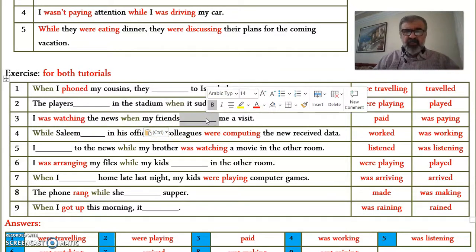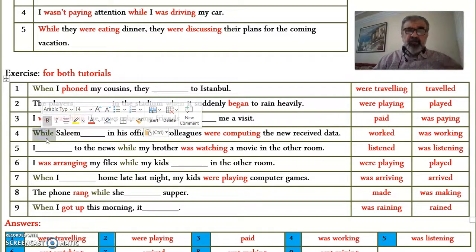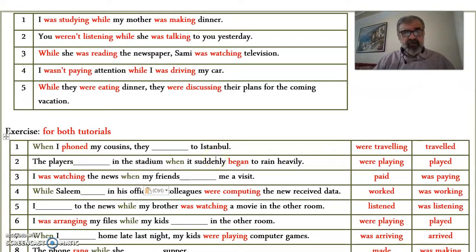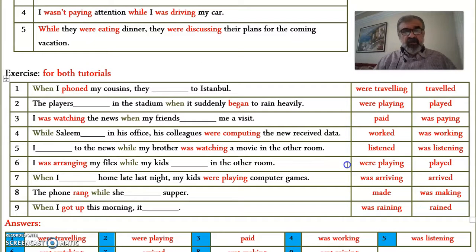I was watching the news when my friends paid me a visit. They visited me. While, in initial position, is followed by the long action, and then these two actions are happening at the same time. While Salim was working in his office, my colleagues were computing the newly received data.